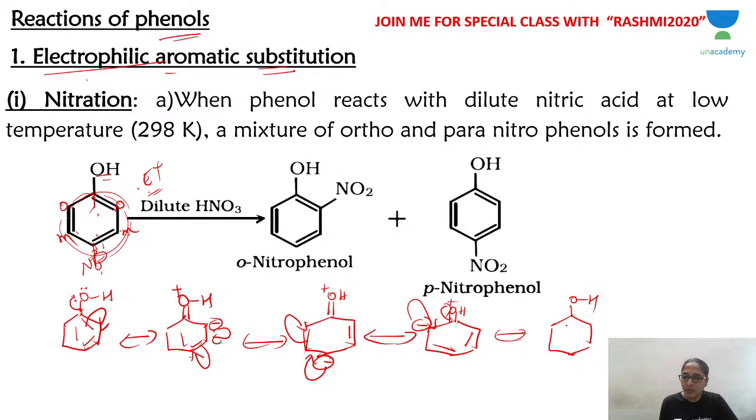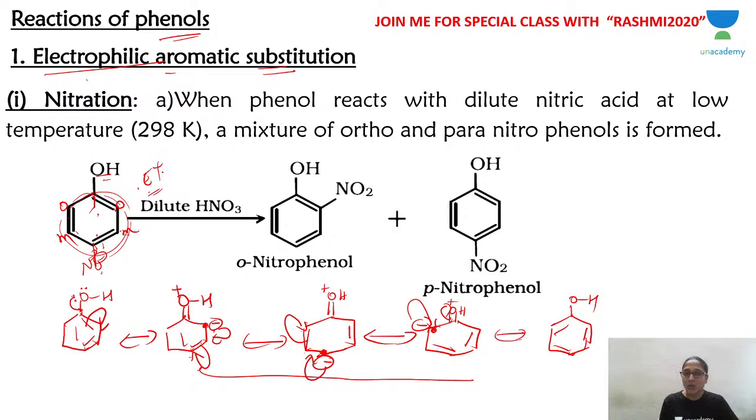Of course, with a shift in the double bond. Look at the double bond position; it has changed. These structures are called canonical structures, and this is how phenol undergoes resonance. Now during this resonance, if you notice, the ortho, para, and ortho positions are electron rich.